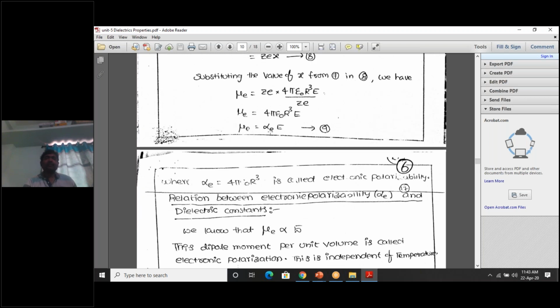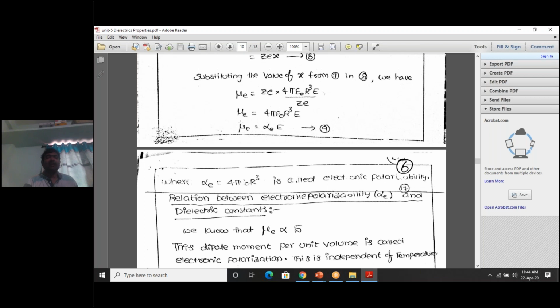Sir, why did you write this 4 pi epsilon naught r cube as alpha E? I assumed alpha E is equal to 4 pi epsilon naught r cube. Why so? You know the basic definition. Mu by E is called as what? If this E is brought to the opposite side, mu by E. Polarizability. Dipole moment per unit electric field is called polarizability. This is which type of polarization? Electronic polarization. That's why it is called electronic polarization.